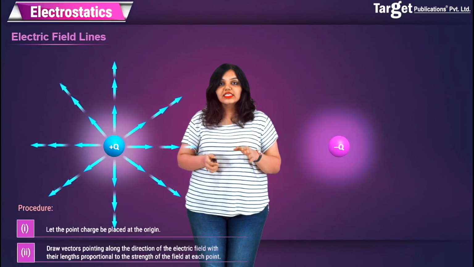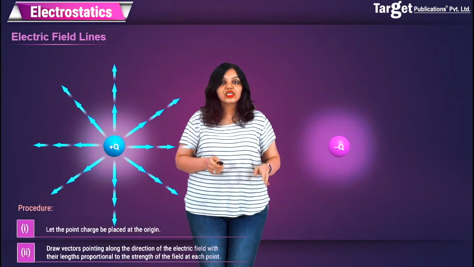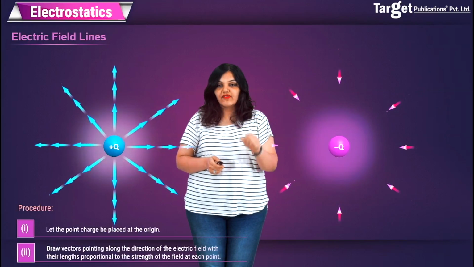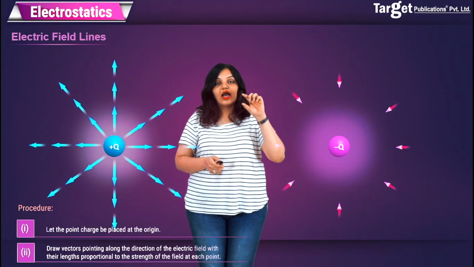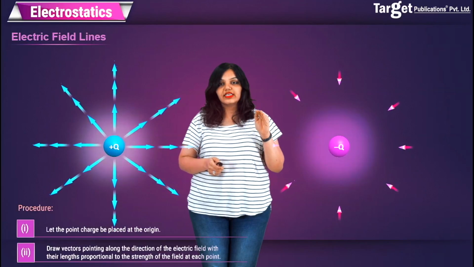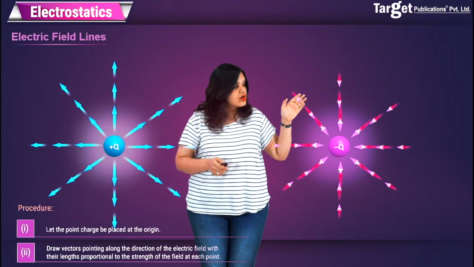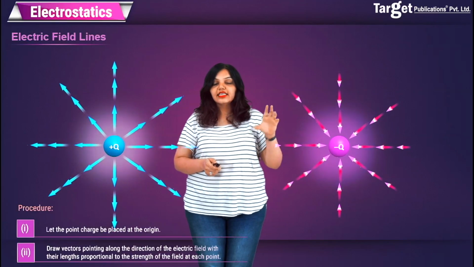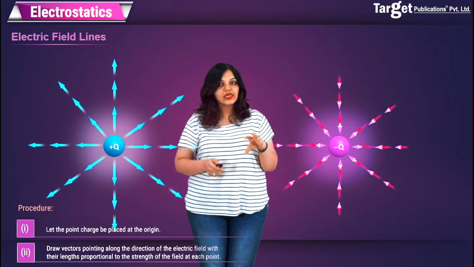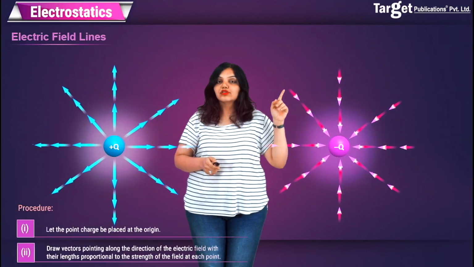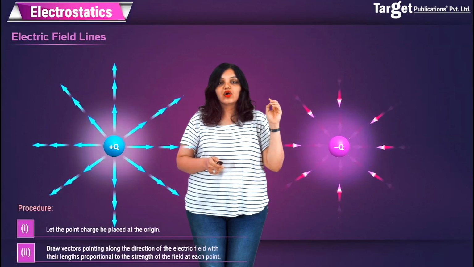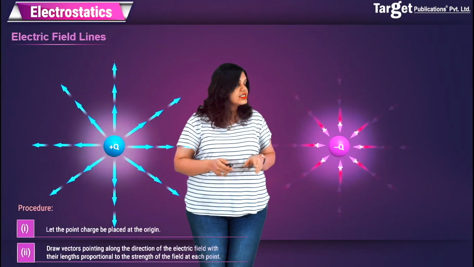The exact opposite takes place in case of a negative charge. In case of a negative charge, the arrows will point inwards, as we have seen before, and here the arrows have very small lengths far away from the charge because the strength of the electric field is very less, and as you come closer and closer to the charge, you will see that the length increases because the field around the negative charge closest to it will be the strongest. Therefore again you can see that the arrows close to the charge are the longest, while the arrows away from the charge are shorter. It increases as we move towards the electric charge.